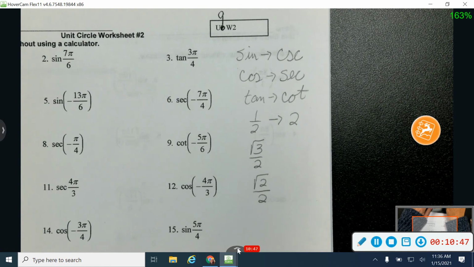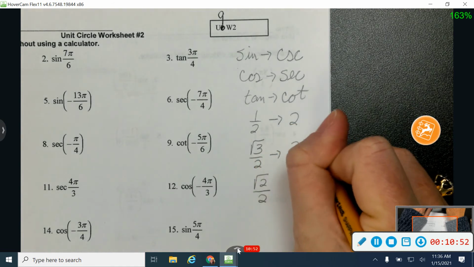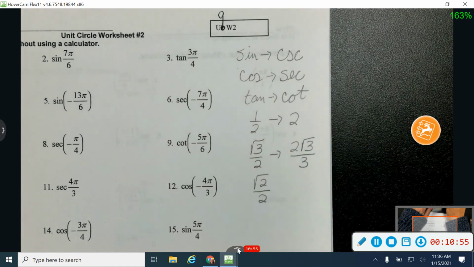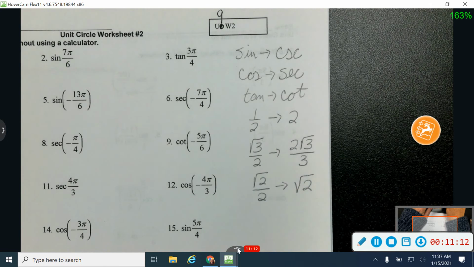If you take the square root of 3 over 2 and flip it upside down, you end up with 2 square roots of 3 over 3. Okay, and if you get to a test and you're stuck, you can always do the math on that. So you start with 2 over the square root of 3, and then rationalize your denominator. And you end up with this. Okay. The square root of 2 over 2 flipped upside down is the square root of 2. Because if you flip that, you get 2 over the square root of 2. And then when you rationalize your denominator, you get 2 square roots of 2 over 2, and some of those 2's start to cancel out.